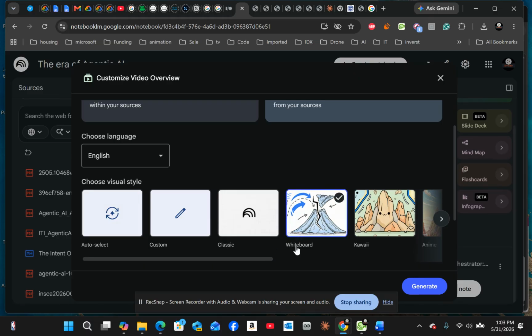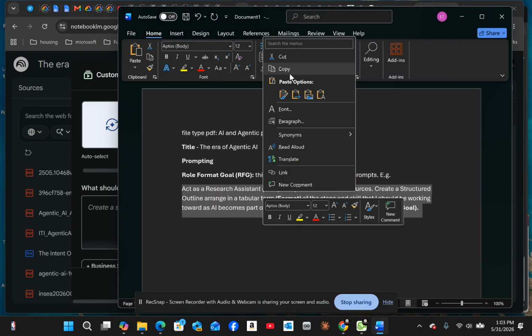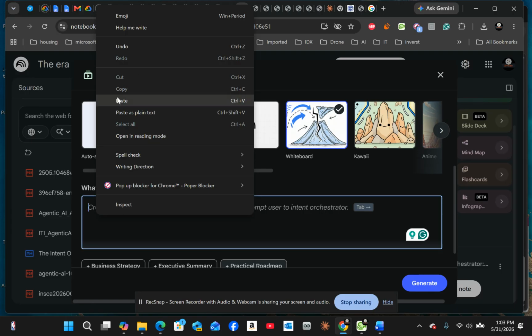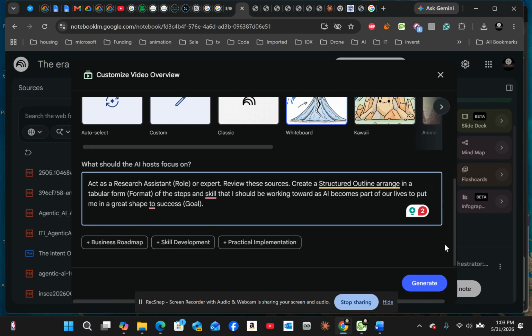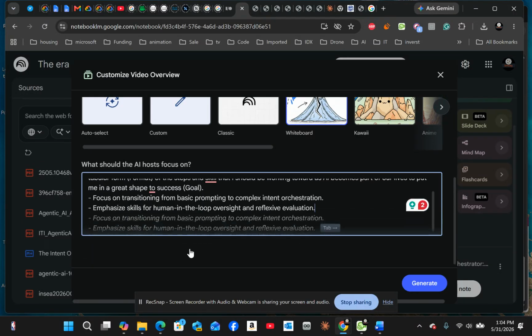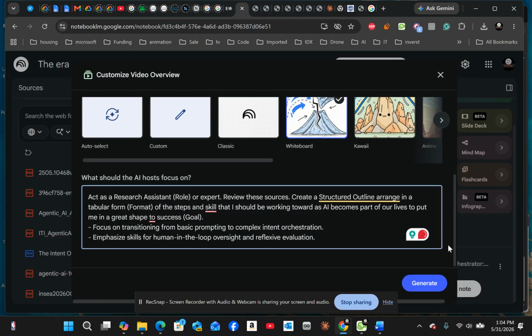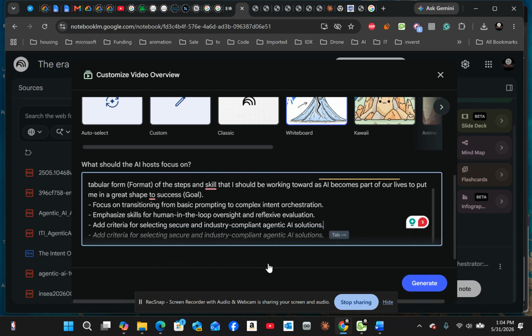If I select that and then move down, it asks what the AI host should focus on. So I can explain what I'm trying to focus on. Maybe I give it the same prompt, so it will also focus on that. And then business roadmap, also skill development, so that way it implements that. Implementation guide, I can do that.